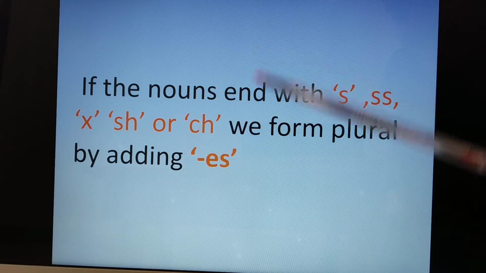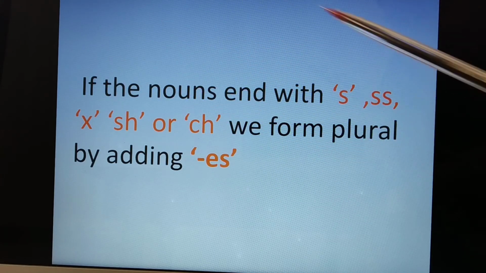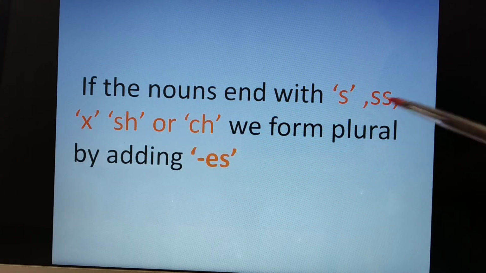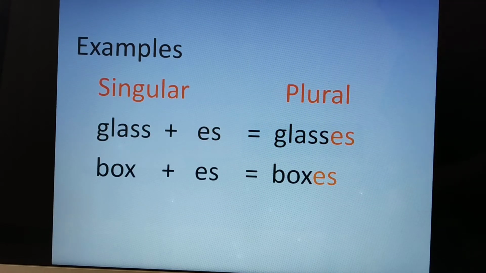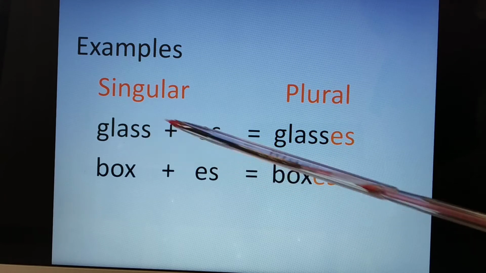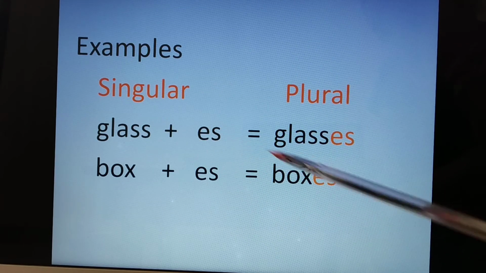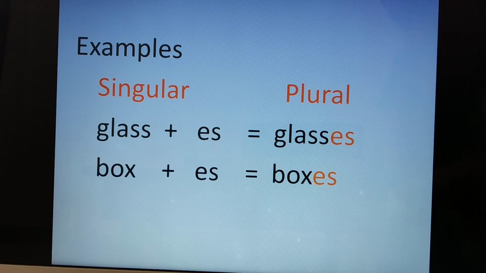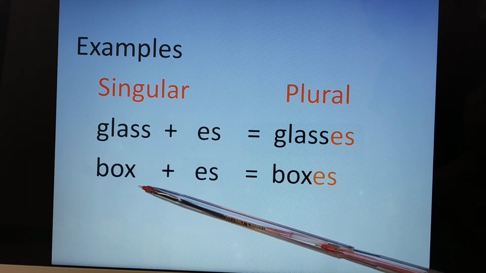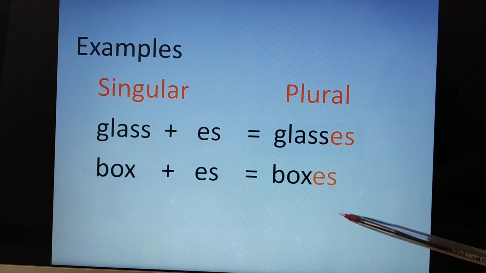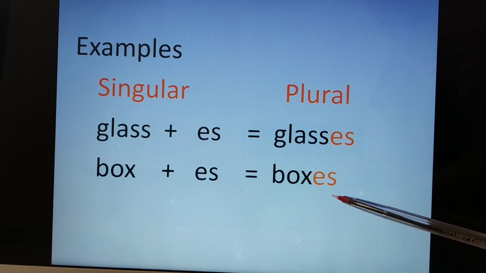If the nouns end with s, ss, x, sh or ch, we form the plural by adding es. Examples: glass. It is ending with ss, so we will add es and the plural form of glass will be glasses. Box, ending with x, we will add es and the plural form will be boxes.